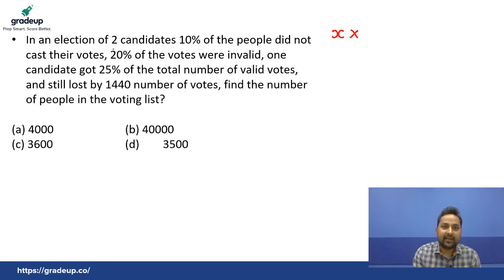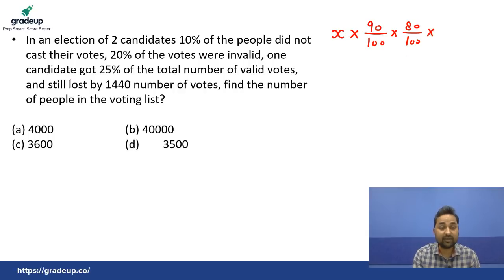Now, there was an election of two candidates, and 10% of the people did not cast their votes. That means the remaining 90% cast. Yes or no? After that, 20% of the votes were invalid, that means the remaining 80% valid. So again, 10% did not cast, 90% cast; 20% were invalid, 80% valid.